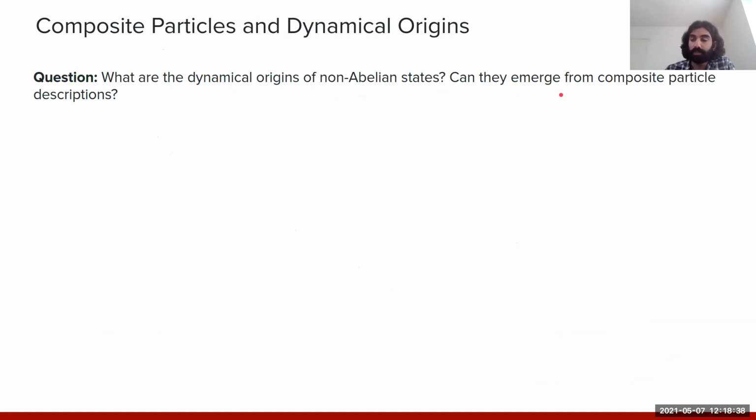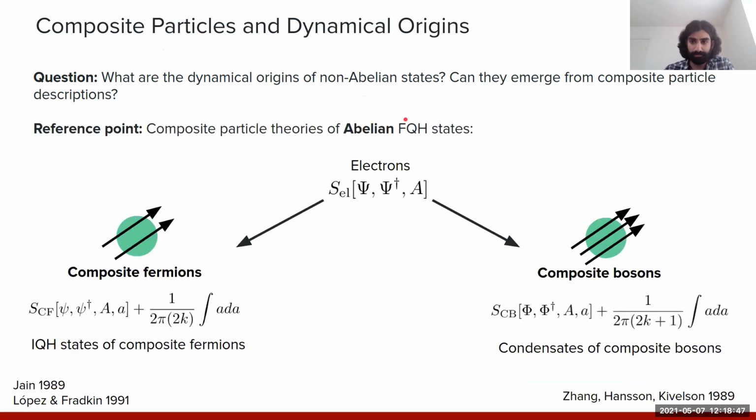More specifically, what we'll want to try and understand is whether we can understand the emergence of these non-abelian states starting from composite particle descriptions. What I have in mind specifically is something in analogy with the picture that we have for the abelian fractional quantum Hall states. As a reminder, for these abelian states, we have this exact mapping of abelian flux attachment, which takes us from a system of electrons to either systems of composite fermions or composite bosons.